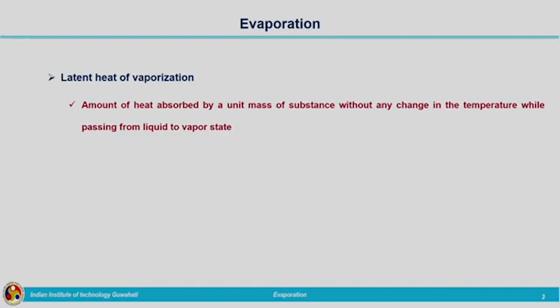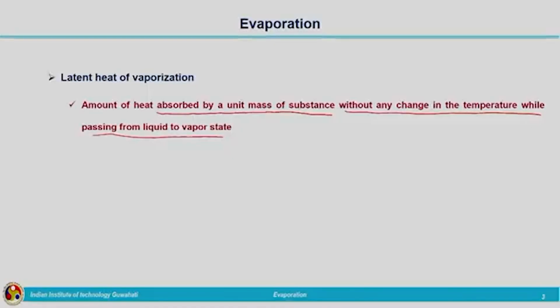Now, let us see what is meant by latent heat of vaporization. Latent heat of vaporization is the amount of heat absorbed by unit mass of a substance without any change in temperature while passing from liquid to vapor state. After absorbing this heat energy, the energy level is increasing. Because of that, it is converting from the liquid state to vapor form.